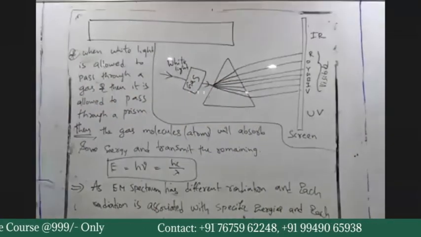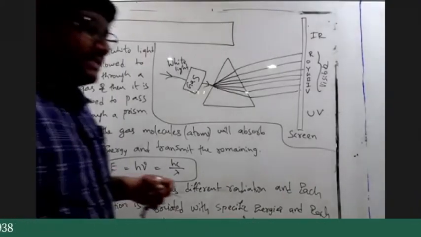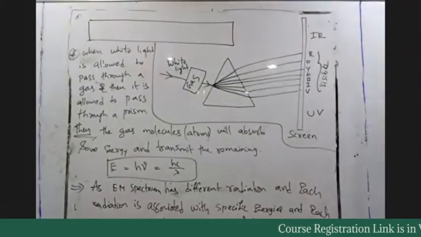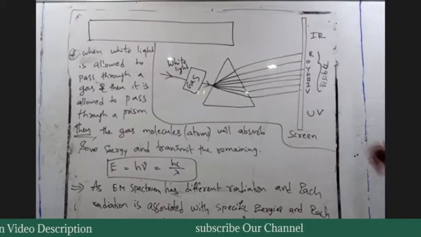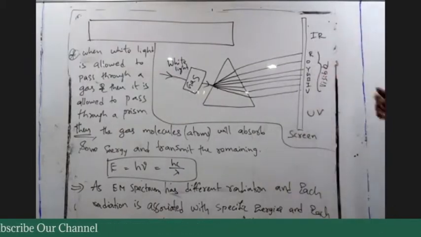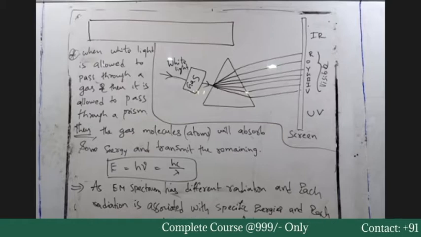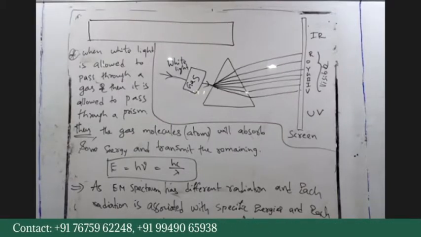So whenever we have radiation, each part of radiation has different energy. Each energy has different wavelength, and each wavelength has a different color. That is why we are going to see all these colors. Why are we seeing all those colors? Because each color is associated with a specific wavelength.